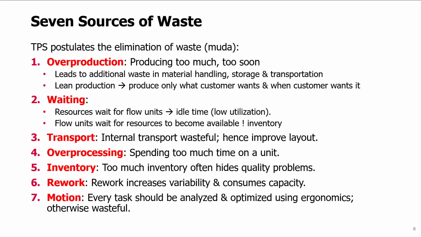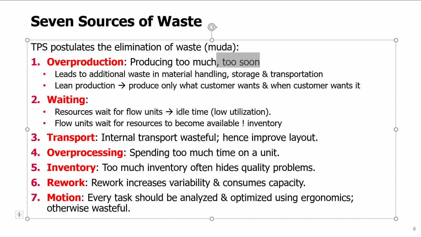7 sources of waste. Toyota production system postulates the elimination of waste, also called MUDA, and there are 7 types of waste that are recognized. The first is overproduction, and that simply means producing too much and too soon. If we do overproduce, that of course leads to some additional waste, for example, in the form of material handling or additional storage or perhaps transportation of the units that are produced too early.